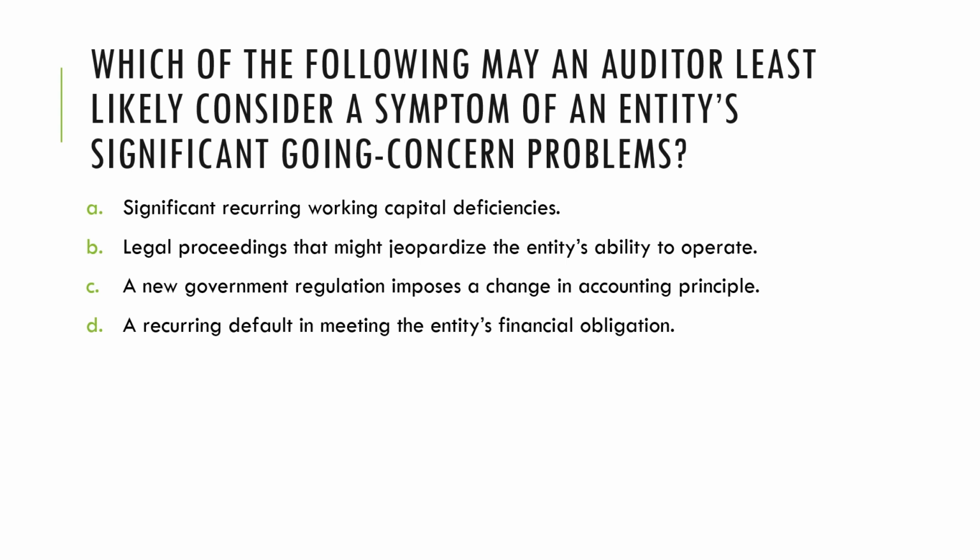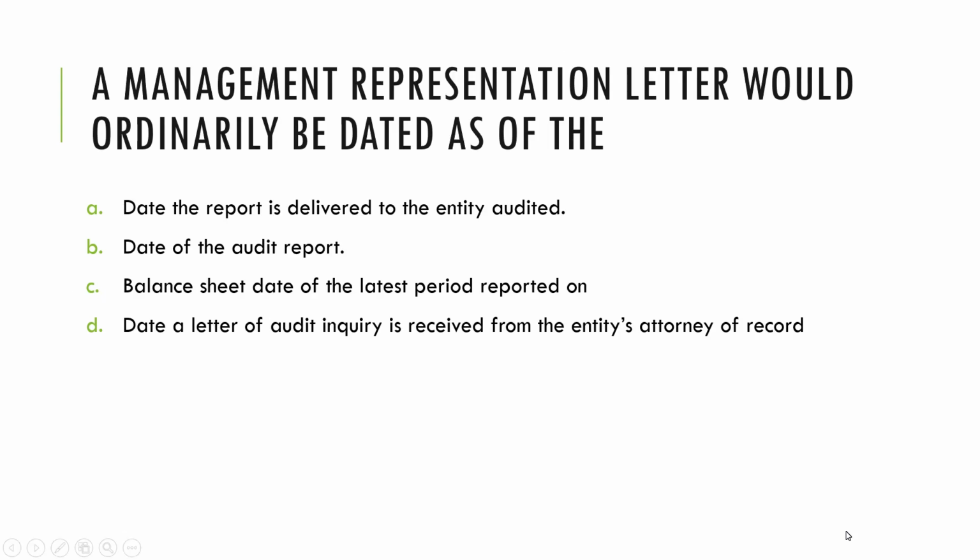Or letter D, a recurring default in meeting the entity's financial obligation. I would say letter D most definitely will also be a sign of a significant going concern problem. So therefore, least likely here should be Charlie. Let's proceed to the next question.